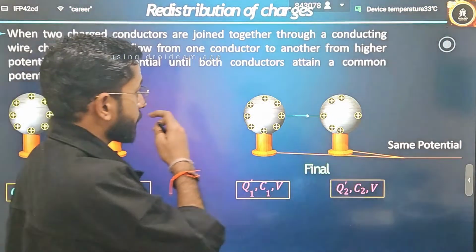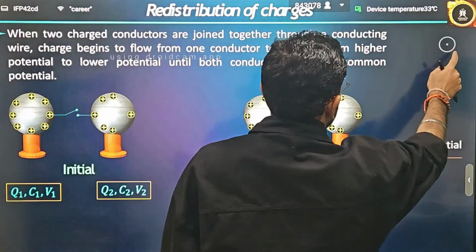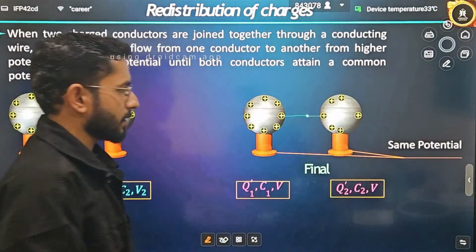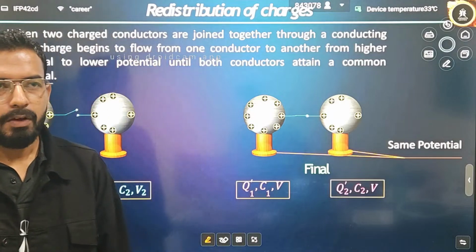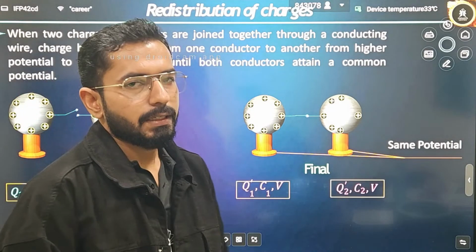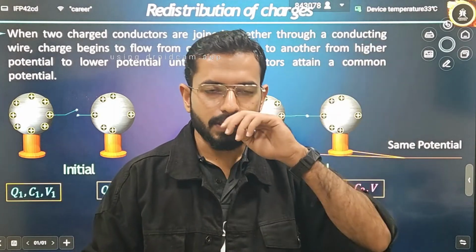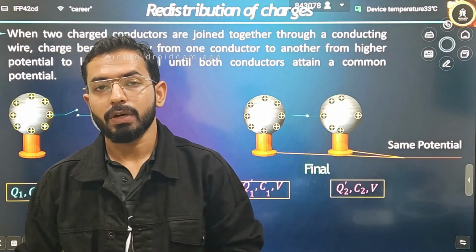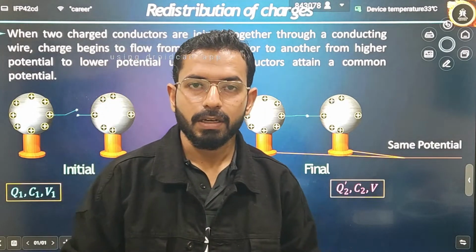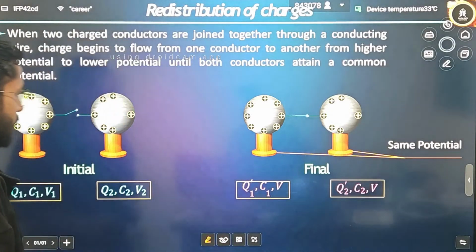Now see, the next concept is charge distribution, how charge is distributed, or redistribution of charges. Whenever two bodies are connected, always remember, in the very first lecture of capacitance I told you that charge is always conserved. Charge cannot be created, cannot be destroyed. So in an isolated system, charge is always conserved. That is the concept that is based here.